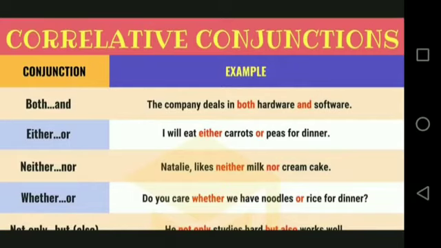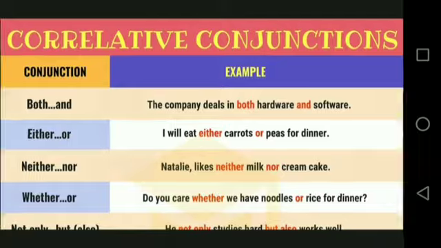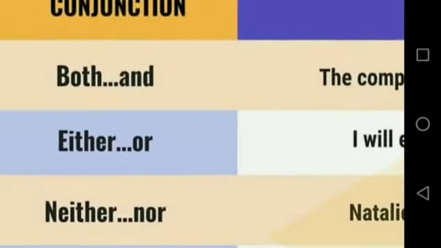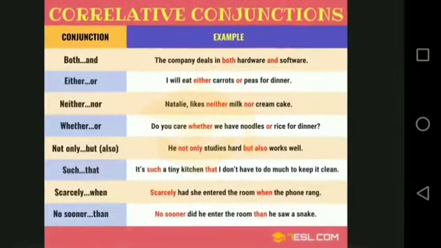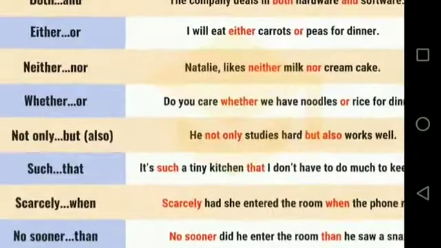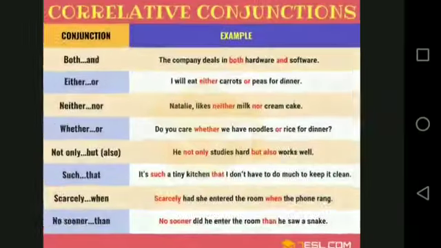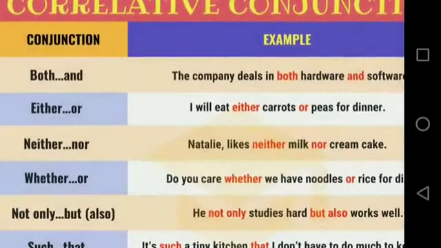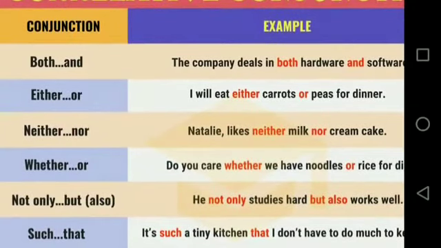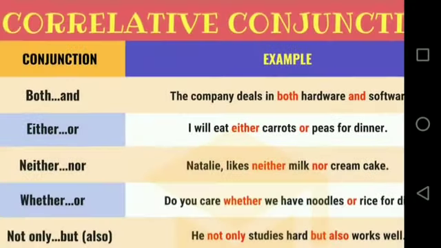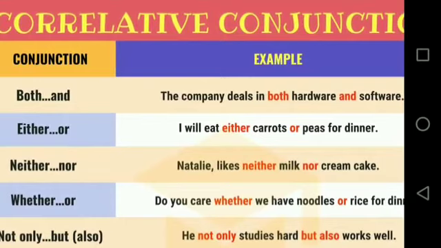Next, we move to the correlative conjunctions. What are the correlative conjunctions? These conjunctions always work together in pairs. Examples: both and, either or, neither nor, whether or, not only but also, such that, and some other examples. Let us have a brief look at some suitable examples.